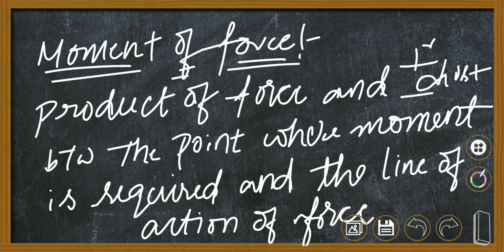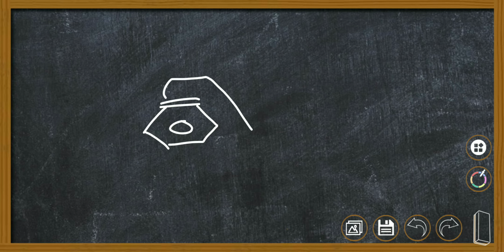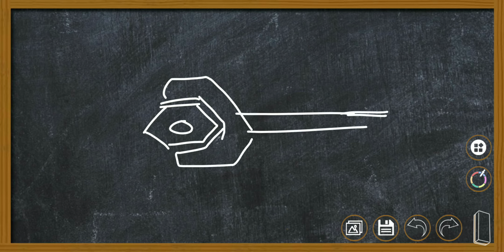Let us take an example. Here one nut is there. In order to loosen or tighten this nut, we have to use a wrench. So here I am taking a wrench. Please consider it as a wrench.